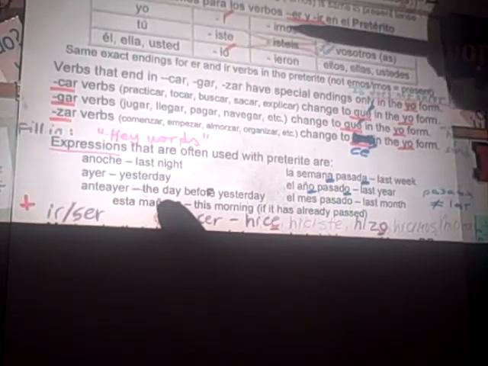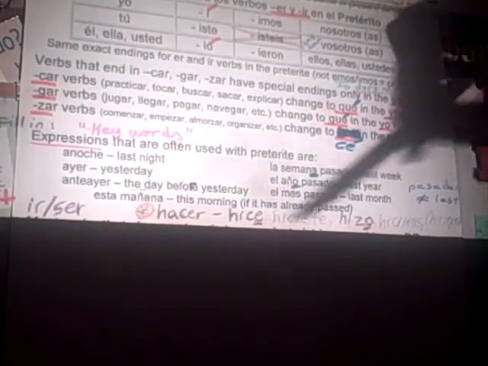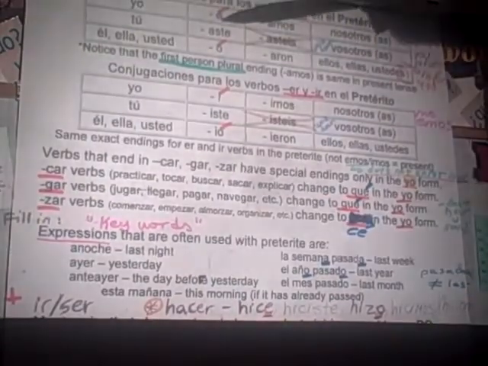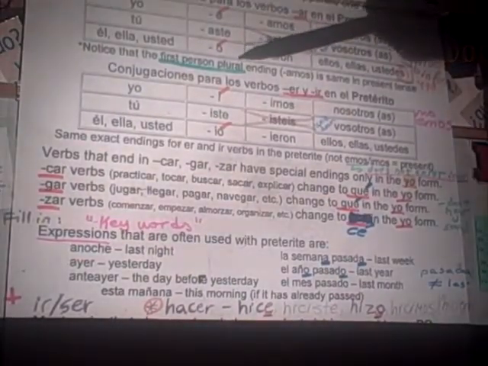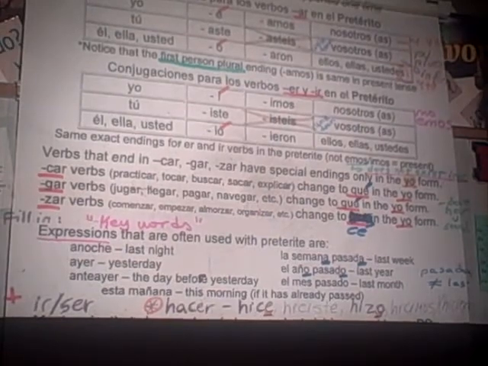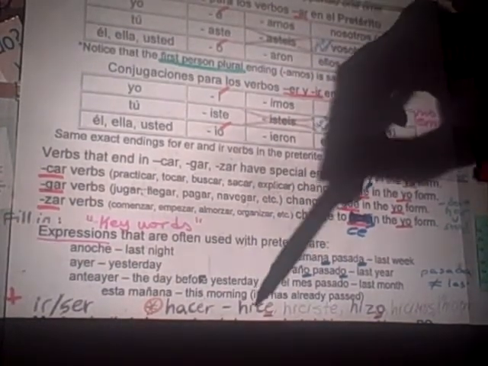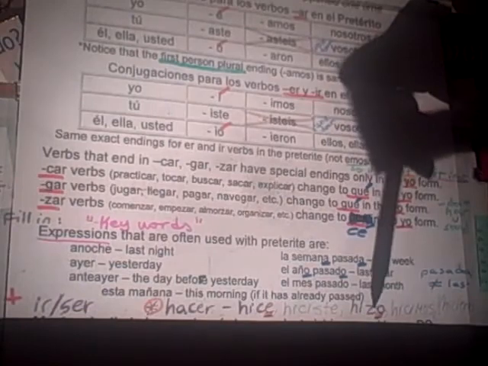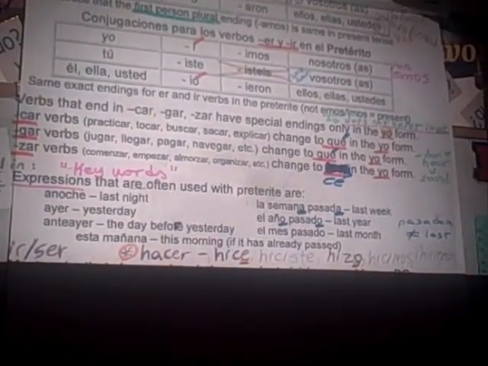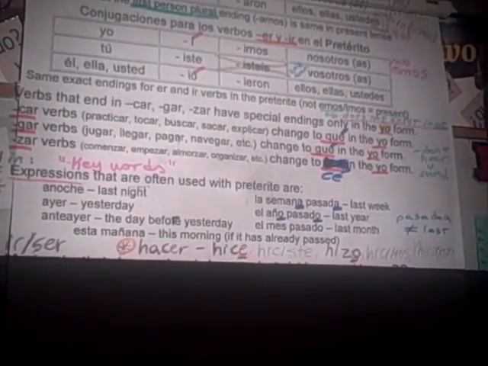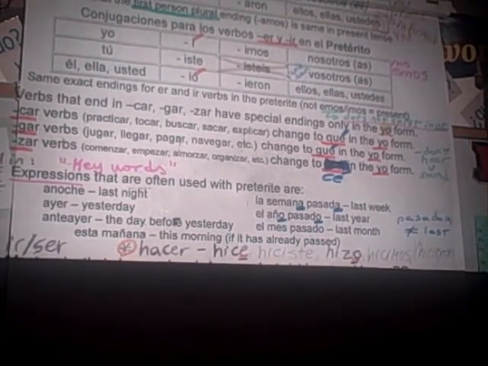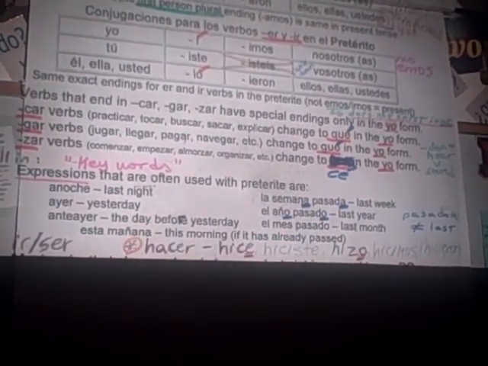And then notice that your endings for the yo form and the él/usted form are different than endings that you would use regularly. Okay? So the iste, imos, and ieron are regular ER endings. These, the E and the O, ise and izo, are technically AR endings with no accents. Does that make sense? Okay. So I said, hice, hiciste, hizo, hicimos, hicieron. So that's up until your irregulars that we learned, that we did a chapter over.